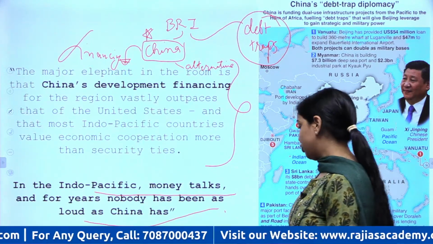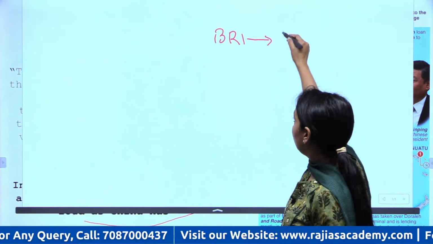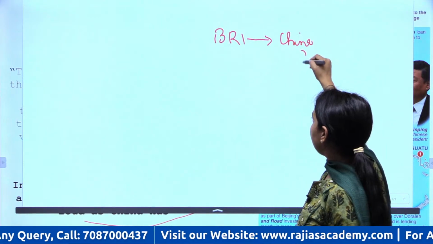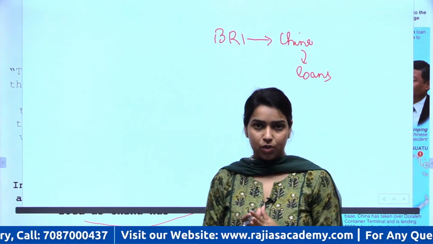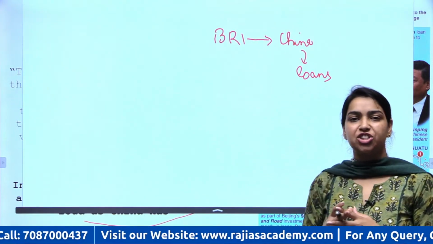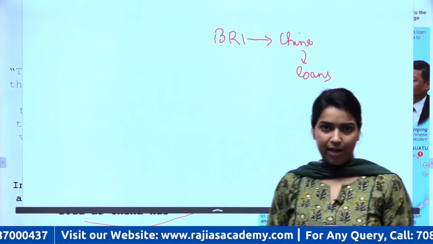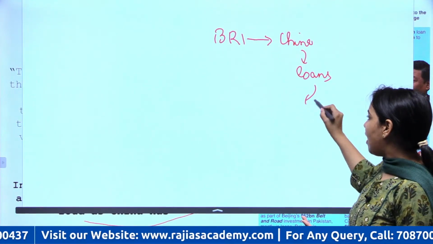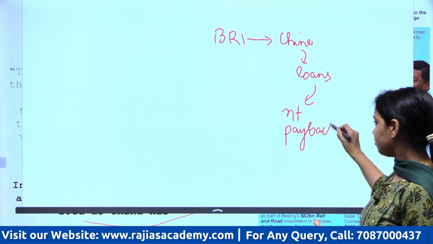Right. So as I told you, under BRI, China gives loans to these smaller, poorer nations. What usually happens is China finances these projects in a very unsustainable way. These small countries are not able to pay back these loans, right?